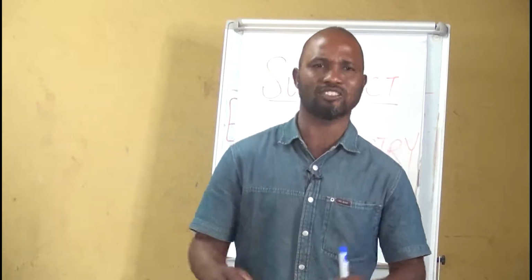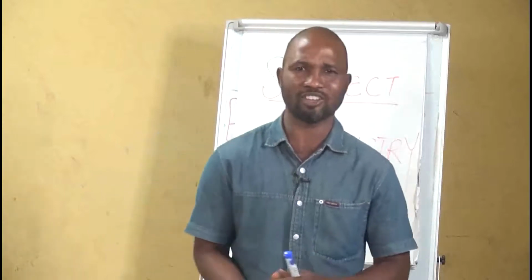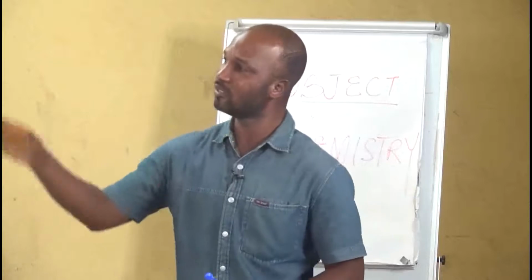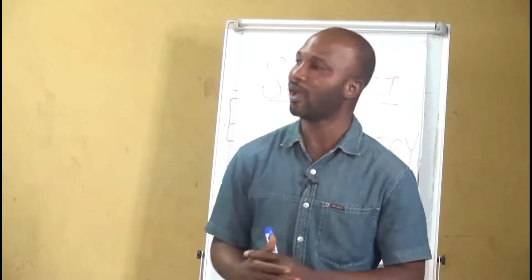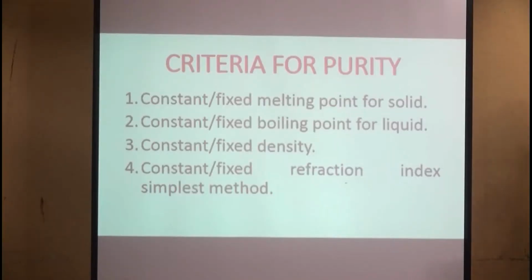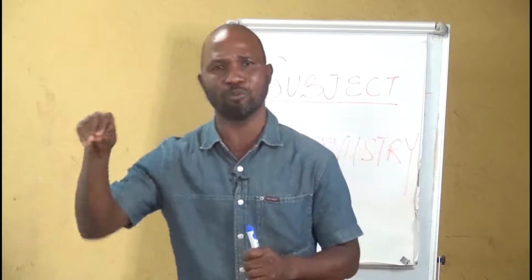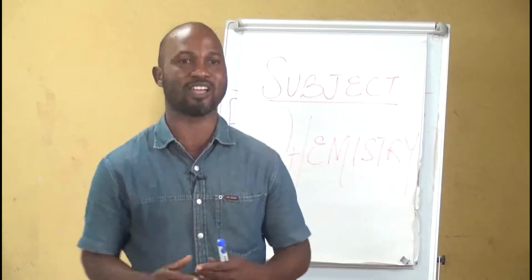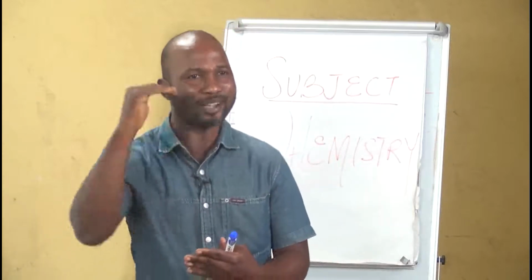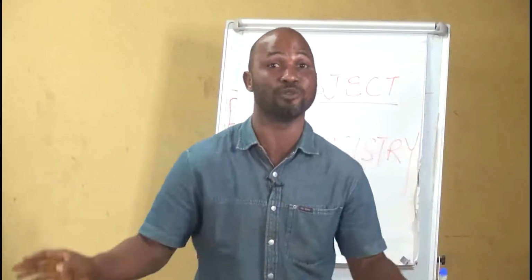So how do we know that a substance is pure? The color, the texture does not matter. It doesn't tell you whether a substance is pure. What actually makes you know whether a substance is pure is these 4 or more things I will be calling now. First of all, fixed or constant melting point for solid. If a solid has a fixed or constant melting point, it means it is pure. For instance, pure water melts at 0 degrees centigrade. So when pure water melts above or below 0 degrees centigrade, it means it contains impurity.